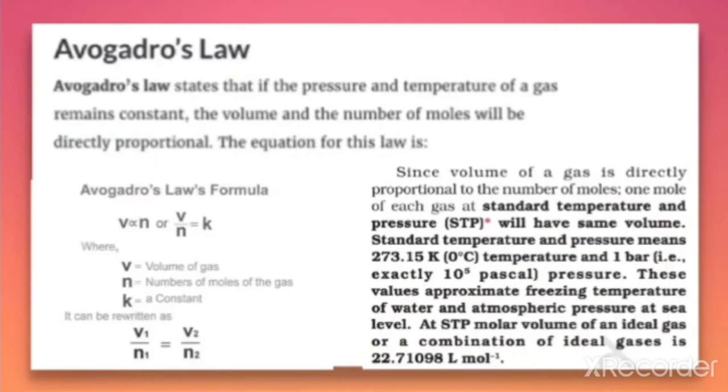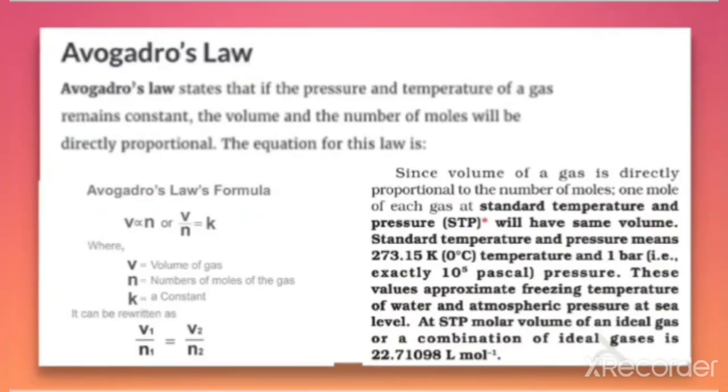Since the volume of the gas is directly proportional to the number of moles, 1 mole of each gas at standard temperature and pressure will have the same volume. That is important here: that is 22.7 liters.